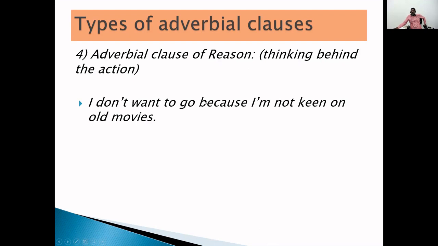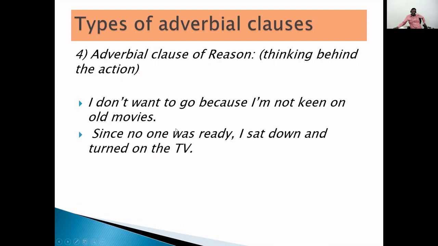I don't want to go because I am not keen on old movies. So, because I am not keen on old movies is the adverbial clause of reason, because it is explaining the reason why. Why? Because.